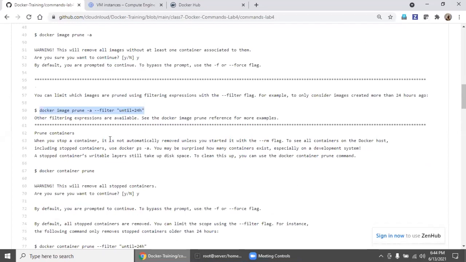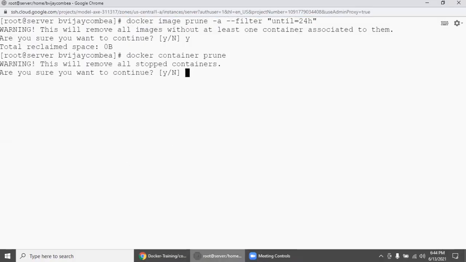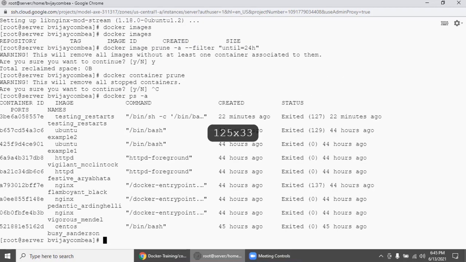Coming down, docker container prune. I'm just going to copy this and give it here. This will clearly remove all stopped containers. Let us first go with docker ps -a. What are all the stopped containers? Let us go with the small one.